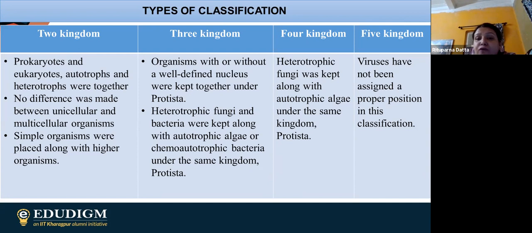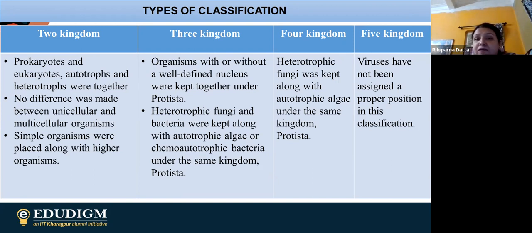Then in case of four kingdom, when we are coming, we are actually doing one thing, that is fungi and algae, we kept them together in protista. Now it is also not possible because obviously algae is having autotrophic nutrition. It's a type of plant, we know that. In case of fungi, that belongs to a totally different kingdom.